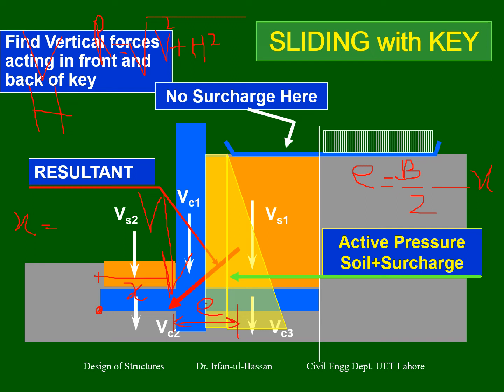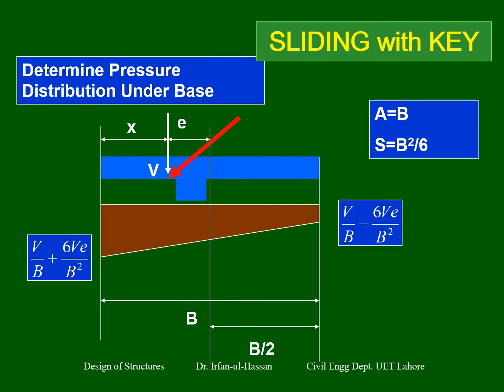The stresses under the soil, at the base of the retaining wall, will be the sum of the compressive stresses plus the flexural stresses, where the flexural stress is My over I. So the pressure on one side of the retaining wall is P over A plus My over I, compressive stress plus flexural stress.